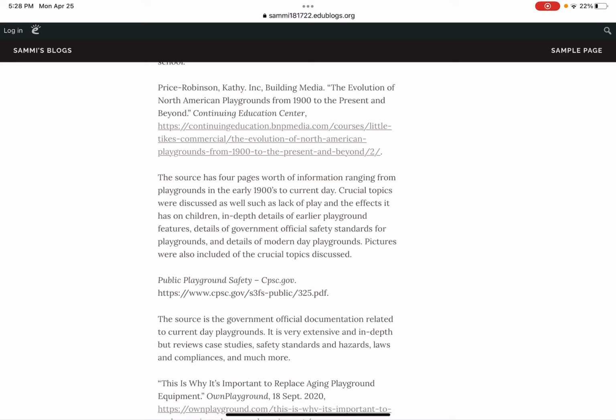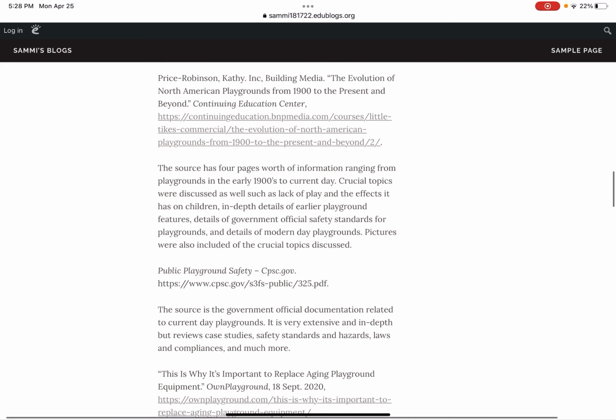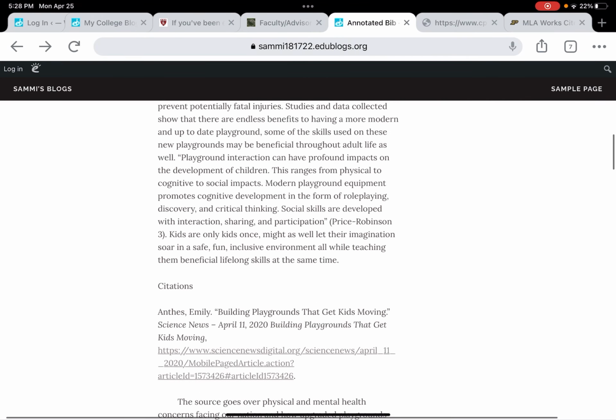So what I'm looking at, the in-text citation should be this thing. This is what I'm alphabetizing. So I'm looking up a word in a dictionary. I'm looking for the first letter of the word. I'm not looking for something that's buried somewhere here. So public playground safety should be the in-text citation for that one.